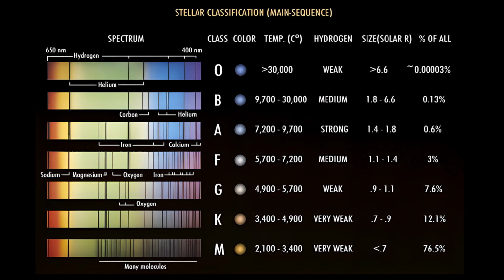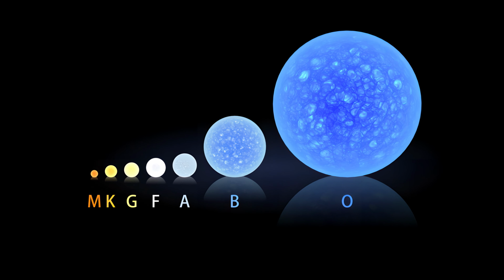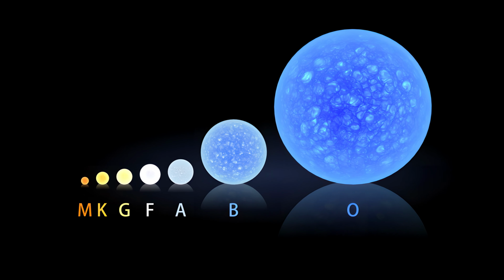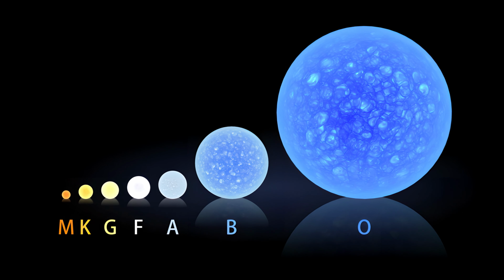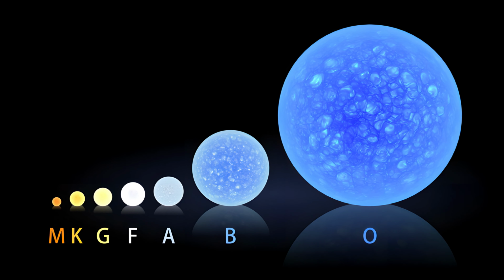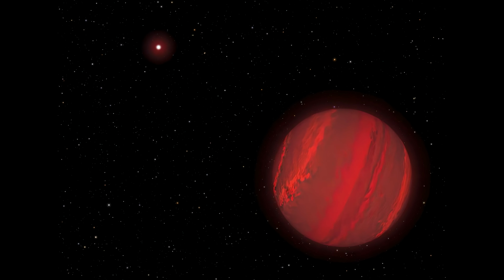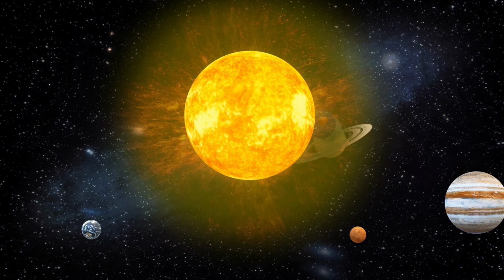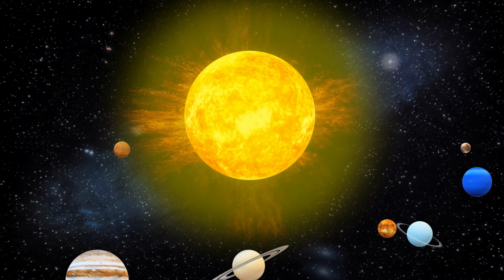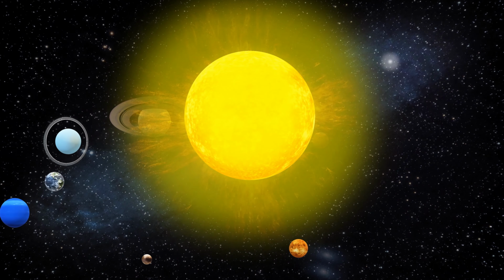According to this system, stars are classified from hottest to coolest, using the letters O, B, A, F, G, K, and M. Within these classes, they are further divided into subclasses from 0 to 9, from hottest to coolest. For example, A0 represents the hottest, while M9 represents the coolest star. Their brightness, radius, and mass are scaled relative to the Sun's brightness, radius, and mass. For instance, the expression brightness 5 means it is 5 times the Sun's brightness.